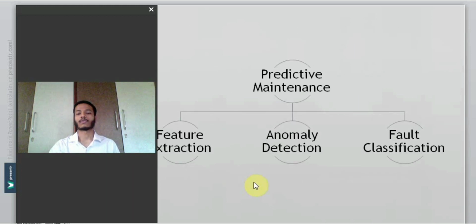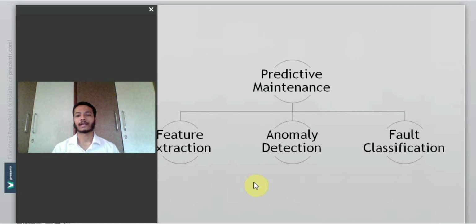Talking about the project, the main project name is predictive maintenance. As predictive maintenance is a wide topic, we have divided it into three different topics: feature extraction, anomaly detection and fault classification. Feature extraction mainly comprises the data aggregation part and the feature selection part.